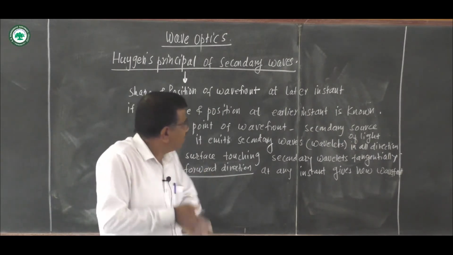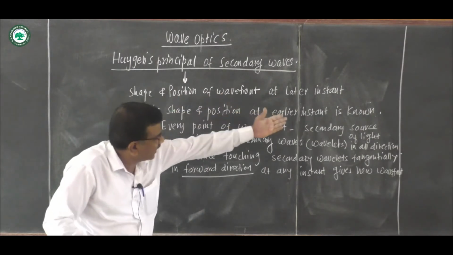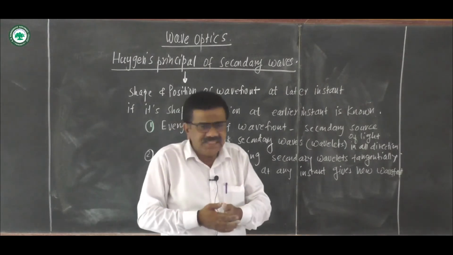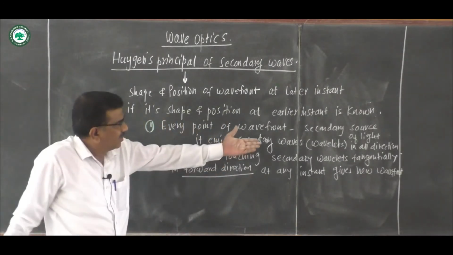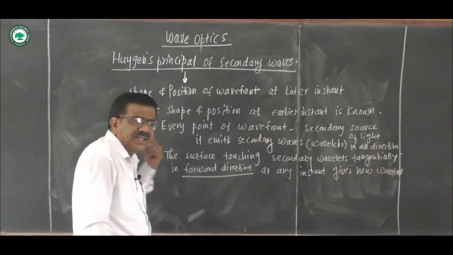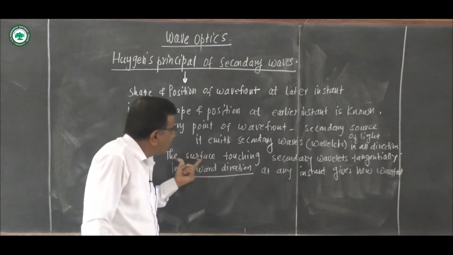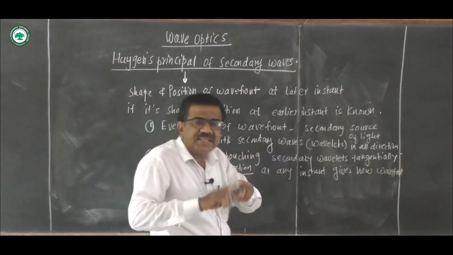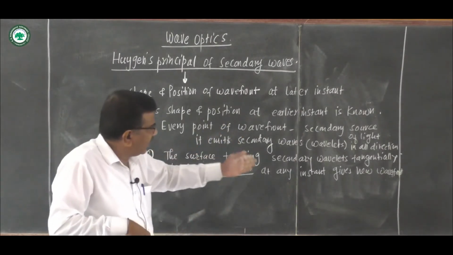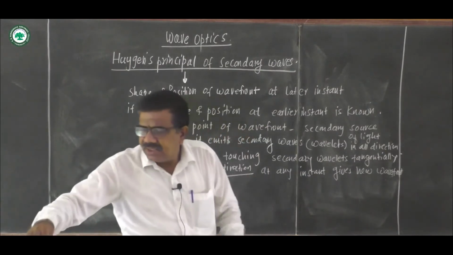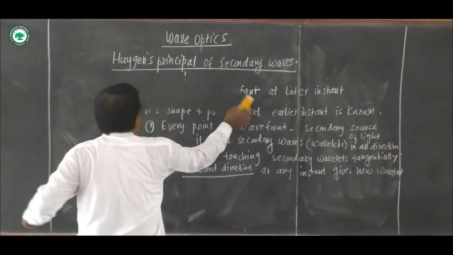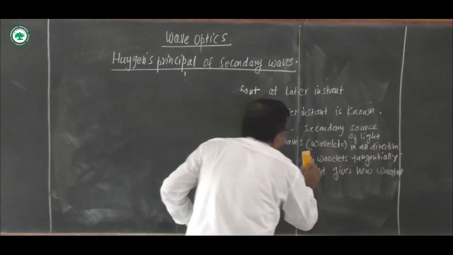If its shape and position at earlier instant is known, every point on the wavefront acts as a secondary source of light. It emits the secondary waves or wavelets in all directions. And the second important point here is the surface touching the secondary wavelets tangentially in forward direction at any instant gives new wavefront. Now we know construction of spherical wavefront and construction of plane wavefront.